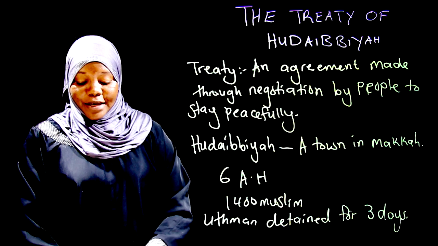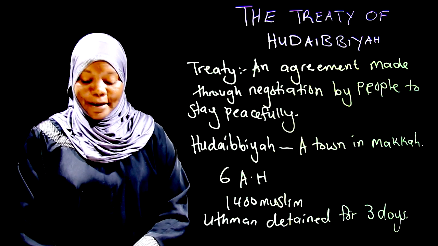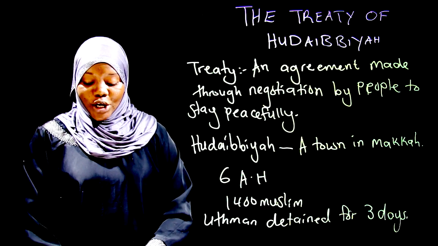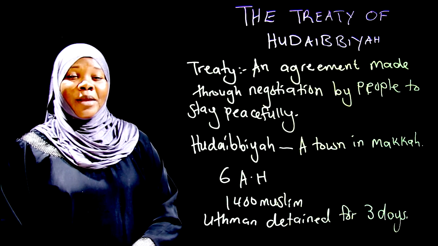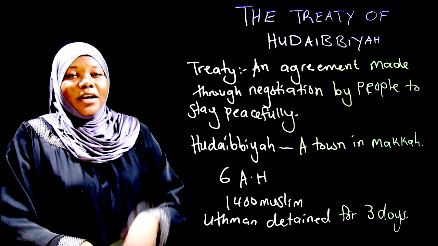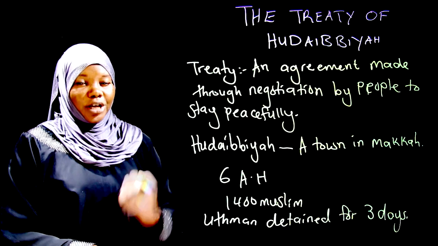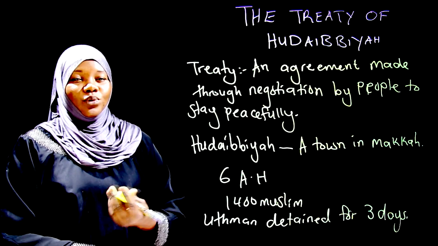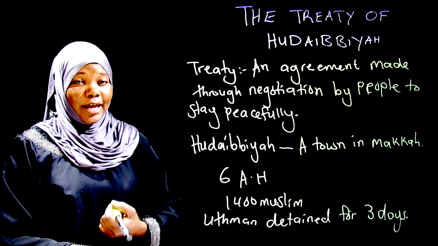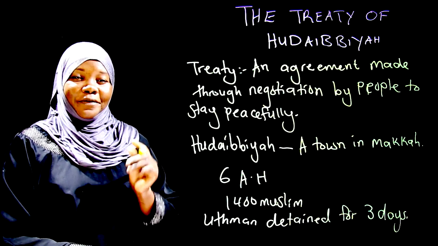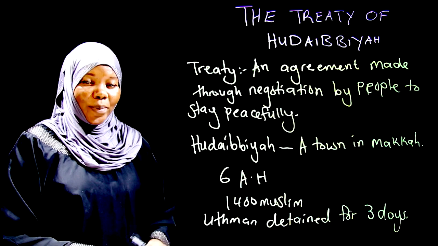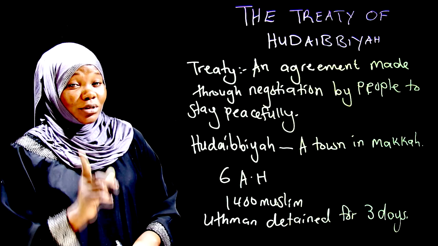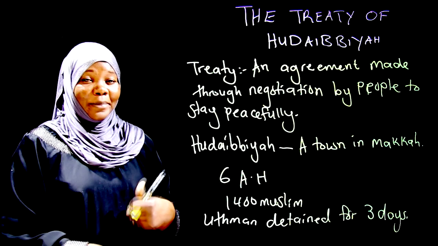However, if any Muslim from Medina went to Mecca, he was not to be returned, but was allowed to stay with the Quraysh. But if a Quraysh member left the group and joined the Muslim side, he was to be returned.